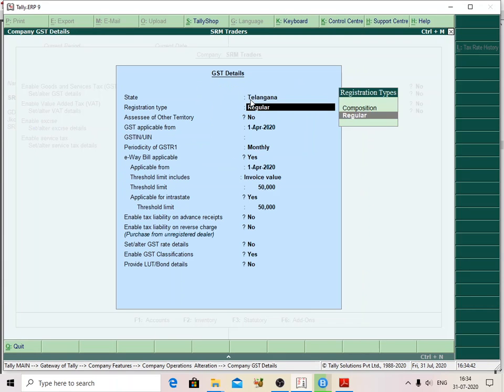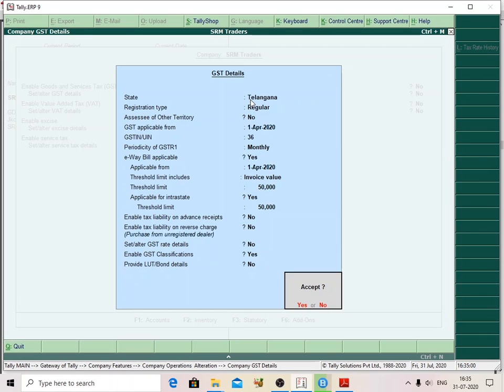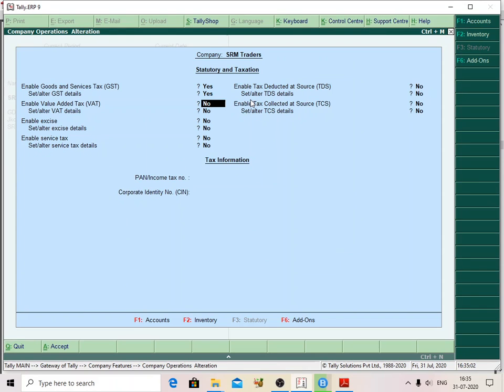Here the state is Telangana, registration type regular, and it is also applicable. The state code for Telangana is 36, monthly return, e-way bill is yes, and applicable from this date. If you want to create the tax rate at company level, you can create it here. Now I am not creating the tax rate at company level, just accept the screen.